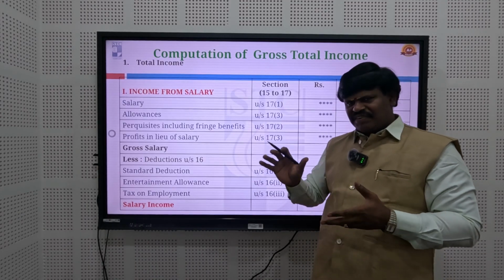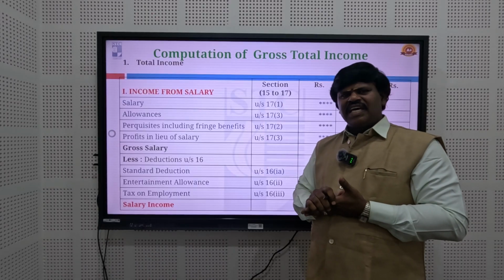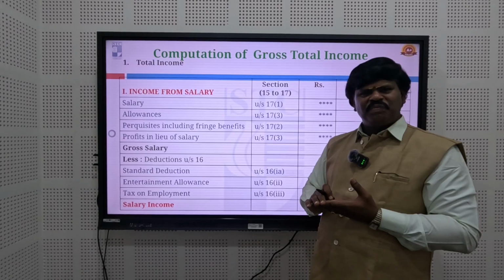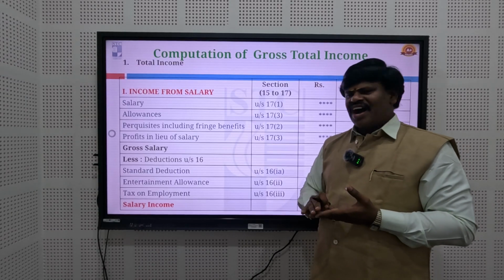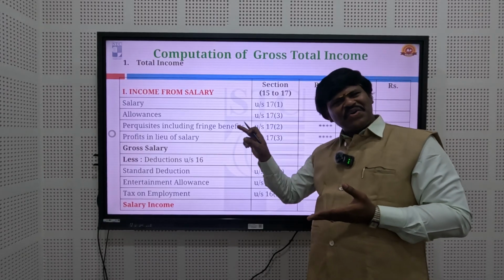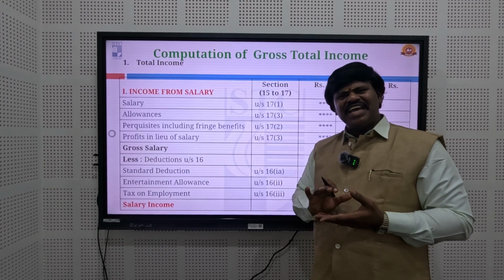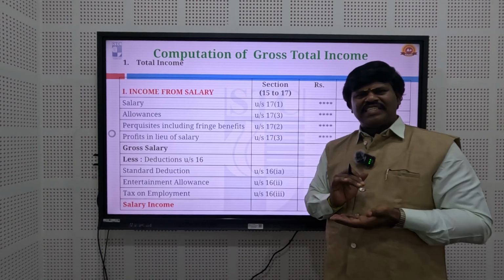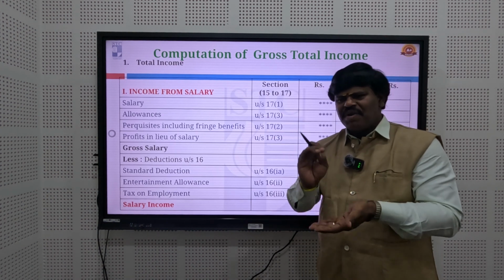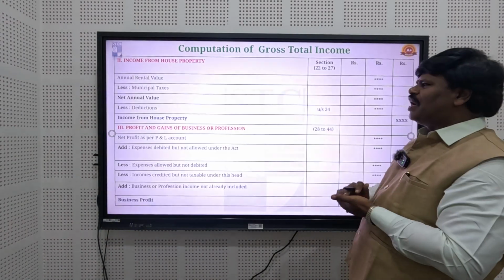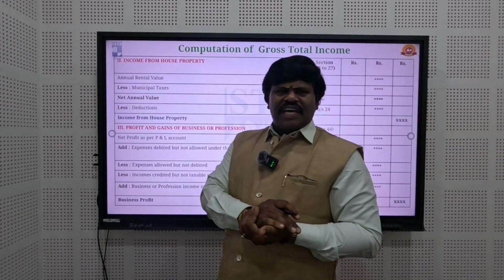So, as per our discussion, if any person receives basic salary, allowances, perquisites, or profit in lieu of salary, it is called income from salary. This is the first head out of the 5 heads of income for gross total income.